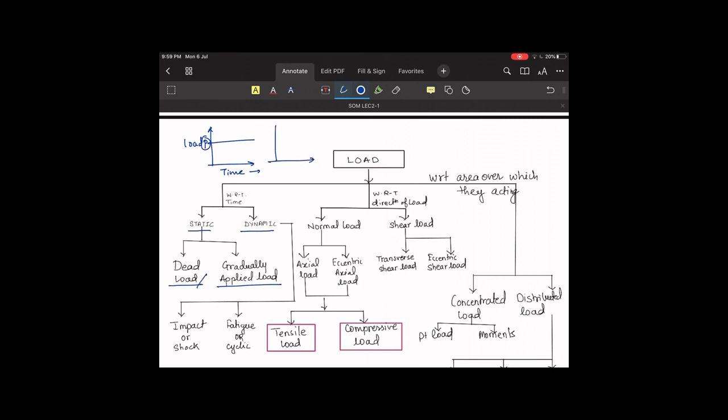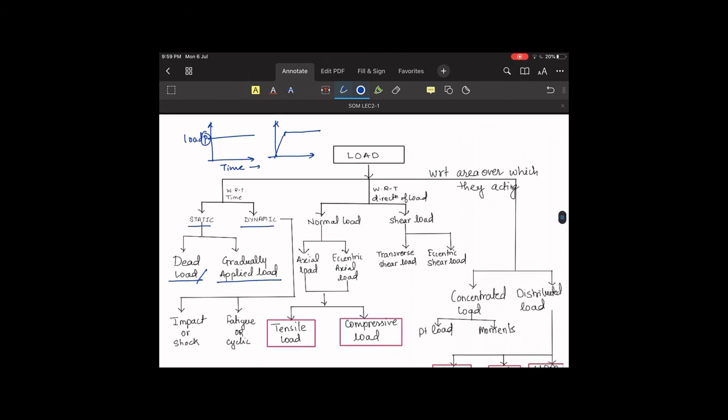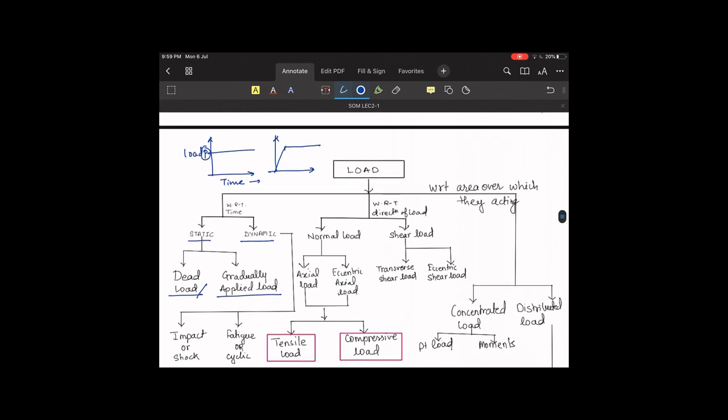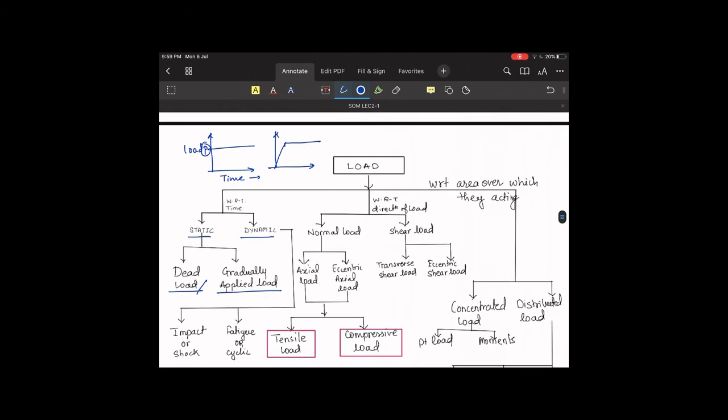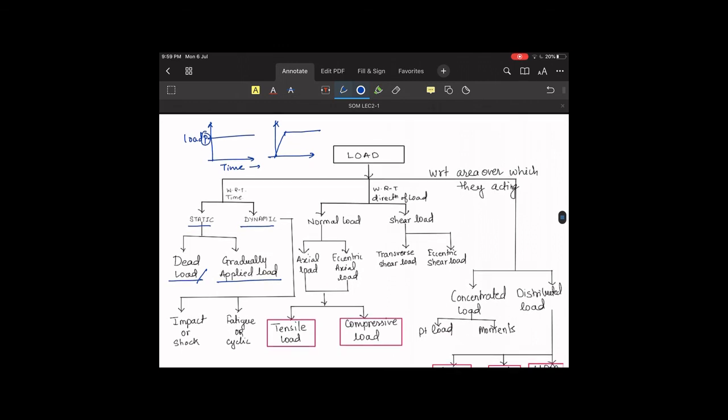Now, initially the load is increasing, and after a particular interval of time, if the load remains constant, it will also be a case of static, and it is called a gradually applied load. The best example for this is, if you go through a car manual, you will see that there is some dead weight which has been mentioned for a particular car.